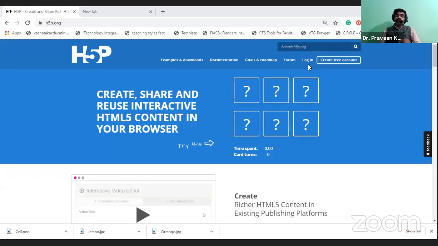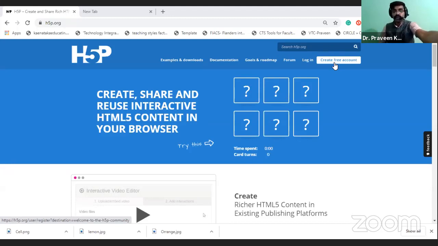Some of the participants are familiar with H5P, they know the use of login. If you have an account of H5P, definitely you can click on the login button and go through the H5P window. If you don't have one, and it is your first attempt to know H5P, you can go with create free account.